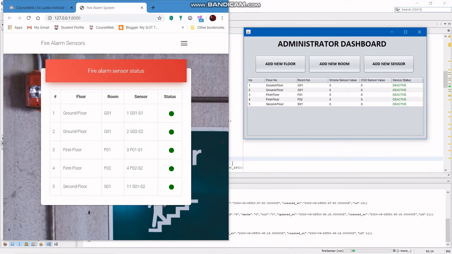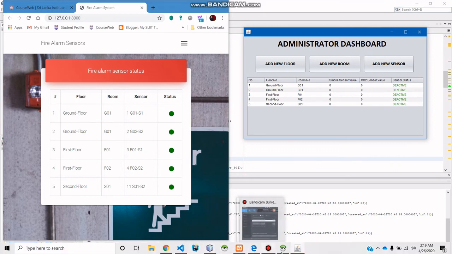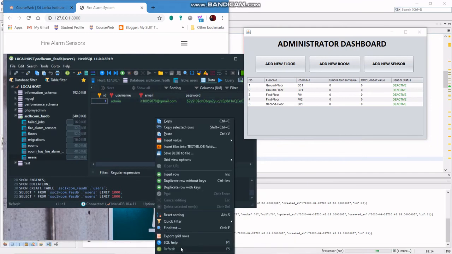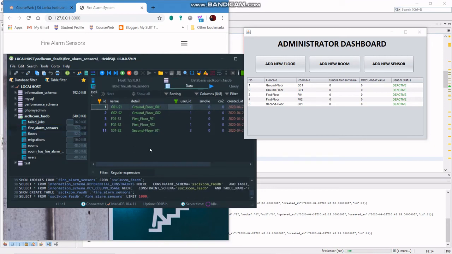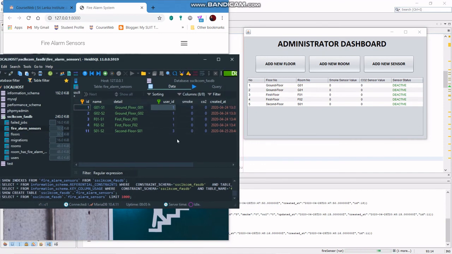Now let me show you how we can make this active and how we are going to get the email. Normally we don't have any hardware to get those changes in data, so we have to change it from the database. In the database, in the registered tables and fire alarm sensors, we have got this here.